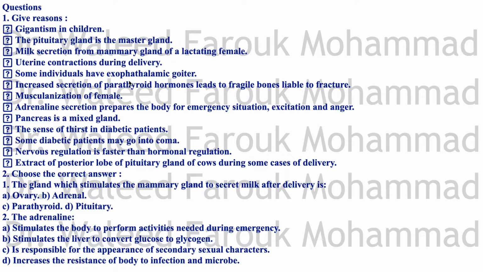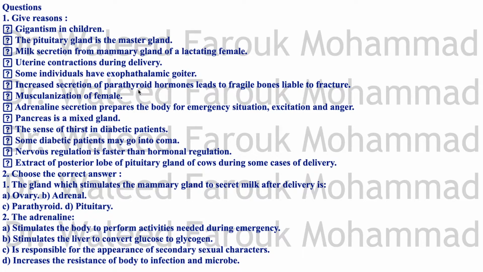Some individuals have exophthalmic goiter. This is a type of goiter which is enlargement of the thyroid gland, but accompanied with increased secretion of thyroxine. Remember there is a goiter also, increased size of the gland, but with decreased secretion. No, but this one, exophthalmic goiter, due to hypersecretion of thyroxine, it affects the tissues in the orbit. That's why it produces the exophthalmic goiter.